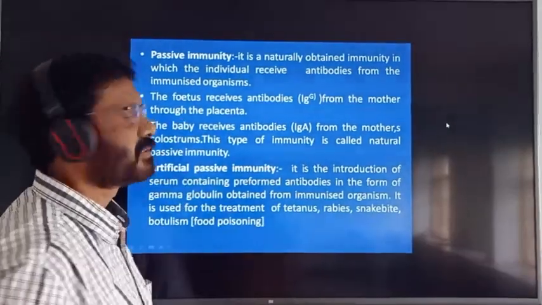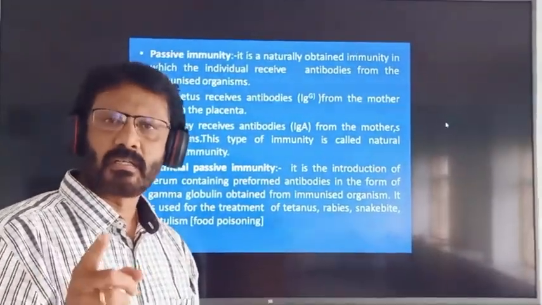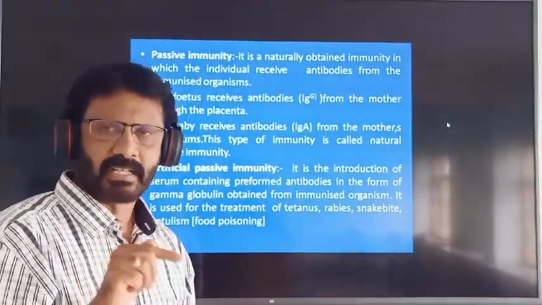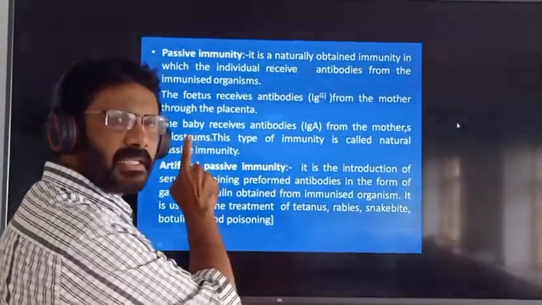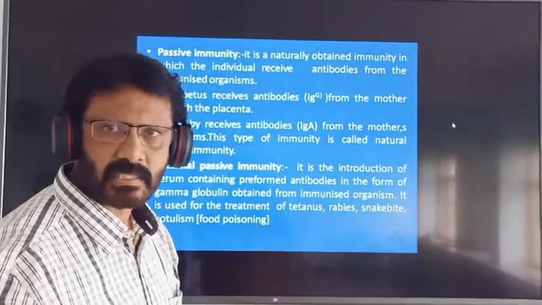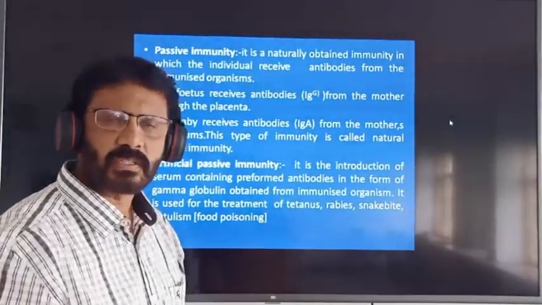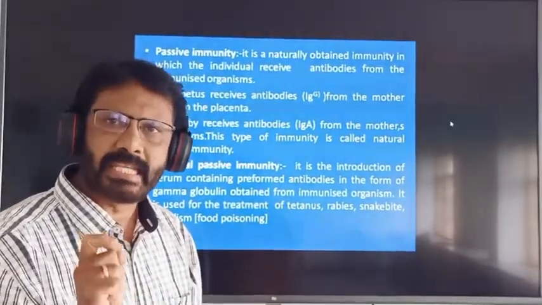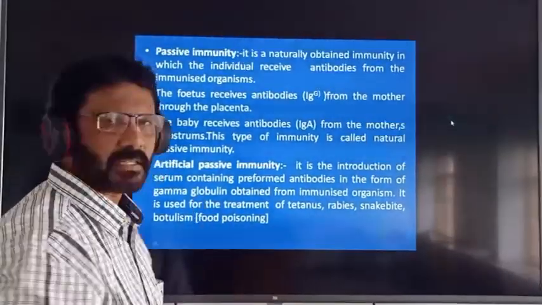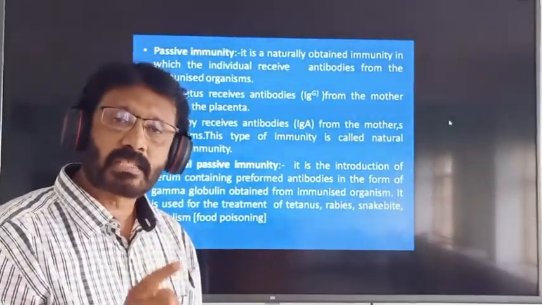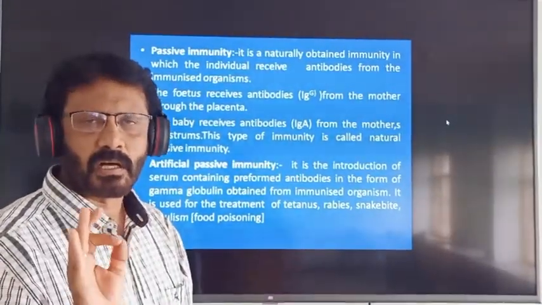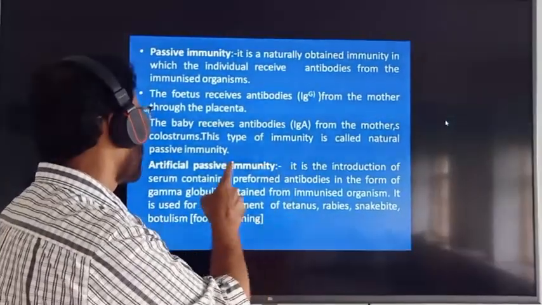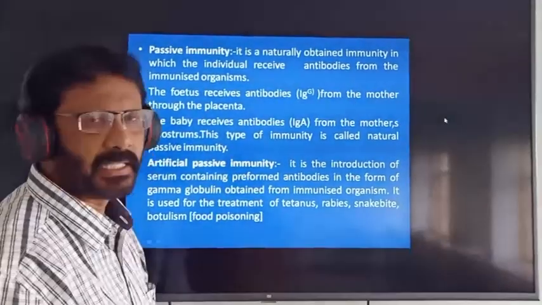Example number two for natural passive immunity: the baby receives the antibodies in the form of immunoglobulin A from the mother's colostrum. This type of immunity is also called natural passive immunity.